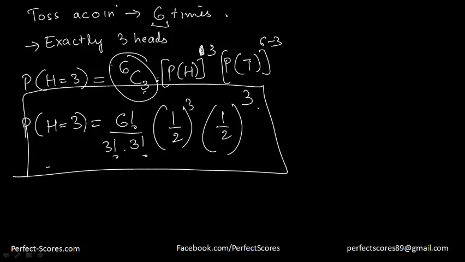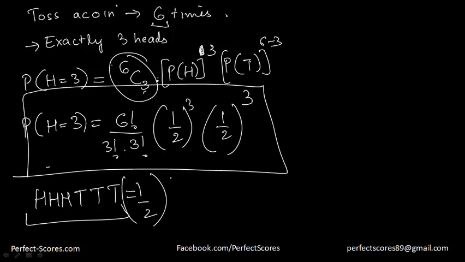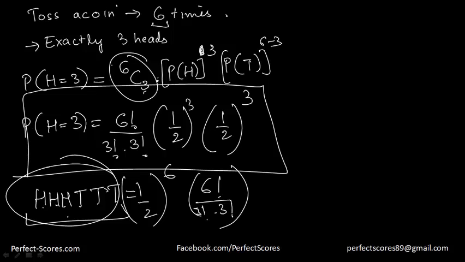So if you were to do it in a subjective way or in your class 12 examinations, this is the way to do it. But if it's an objective question wherein you're given answer options, what is the probability of getting 3 heads and 3 tails? That is equal to the individual probabilities, 1 by 2 raised to the power 6, into 6 factorial divided by 3 factorial into 3 factorial. That is the number of ways this HHHTTT can arrange itself. So you should go and watch the probability of complex events if you want to understand difficult questions to be solved using this theorem.